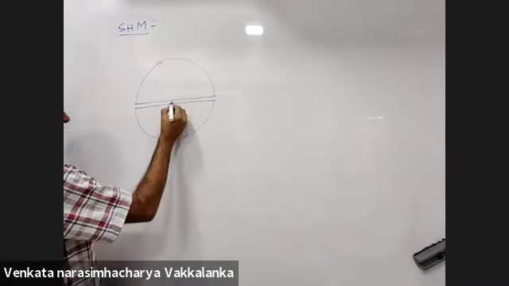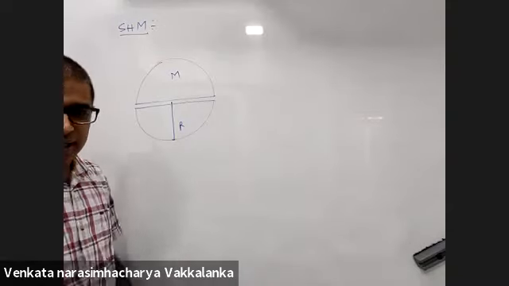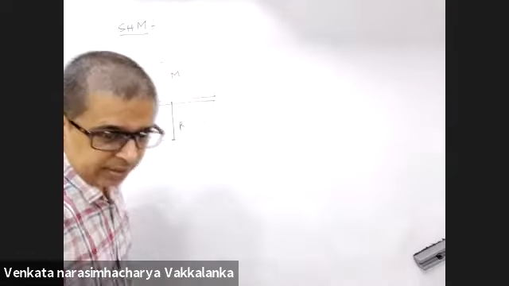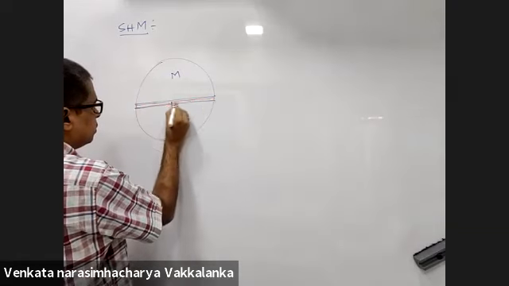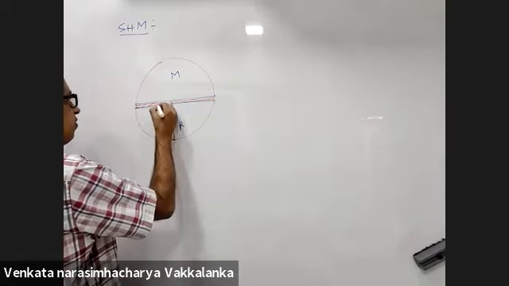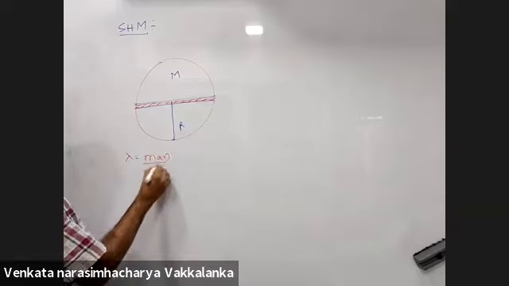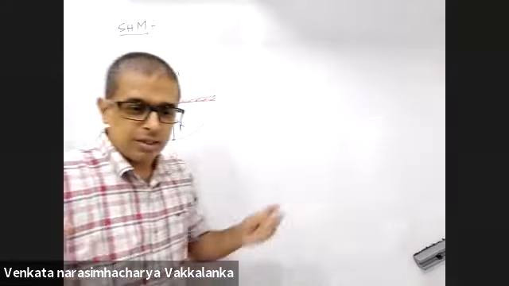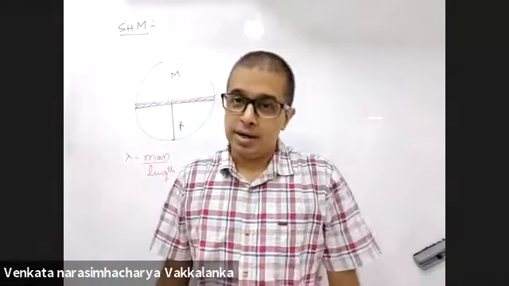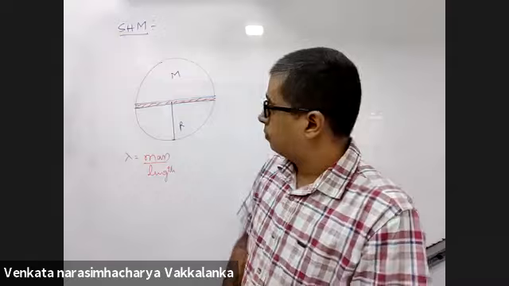This is a tunnel dug through the Earth. This is Earth. Now, instead of a point object, you have a thin rod placed inside the tunnel. Lambda is the mass per unit length of the thin rod. The rod is exactly of length 2R. So what is the net force on the rod right now? 0.